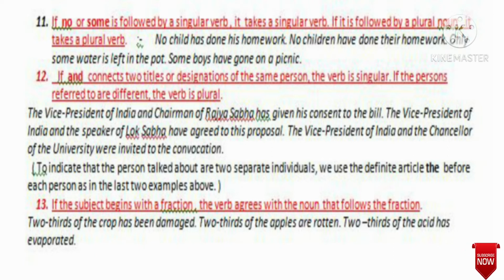The Vice President of India and the Chancellor of the University were invited to the convocation. Here the Vice President of India is a person and another person is the Chancellor of the University. So we used were. To indicate that the persons talked about are two separate individuals, we use the definite article the before each person, as in the last two examples.